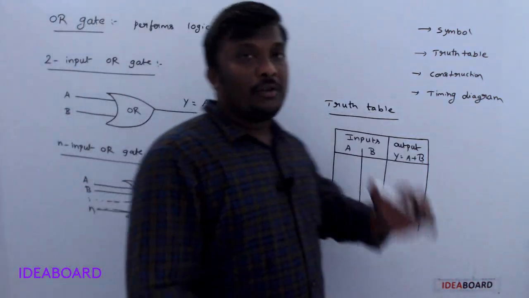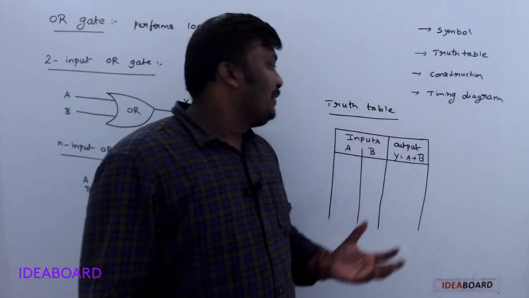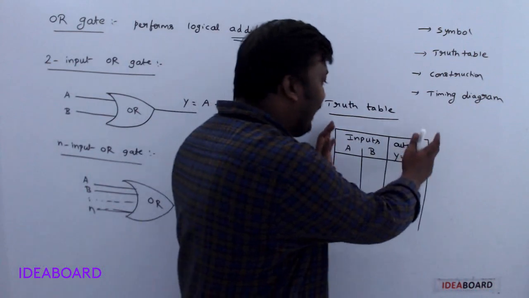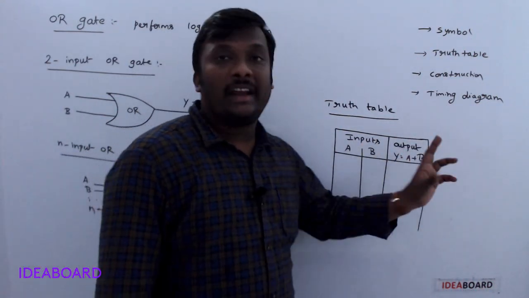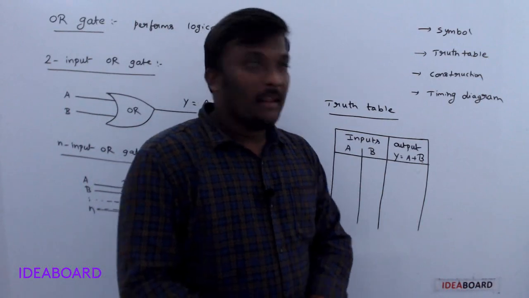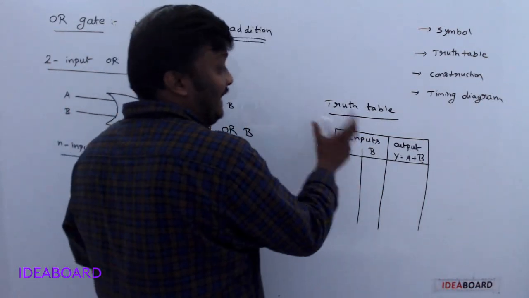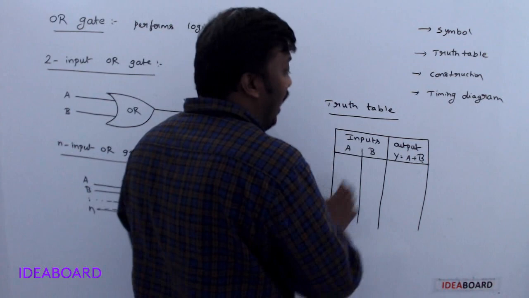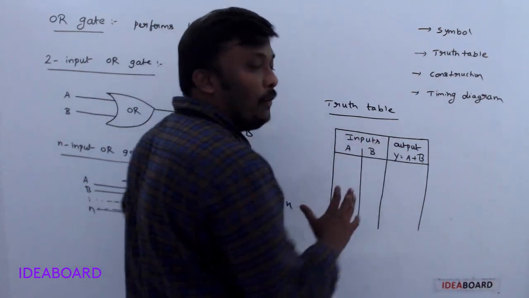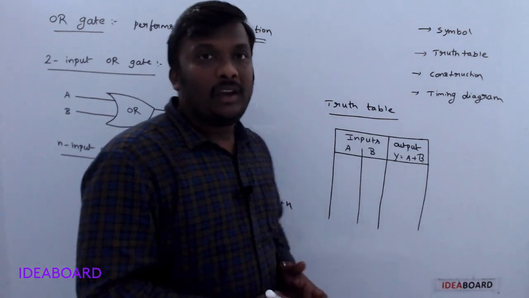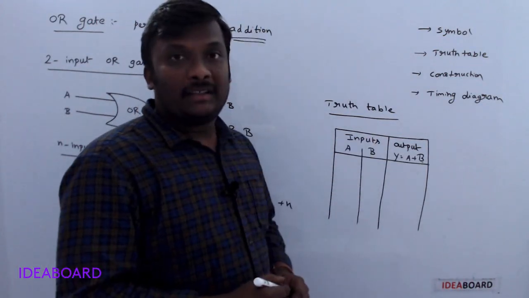Now, the truth table. A truth table is nothing but a table which gives the relation between the inputs and output. Generally we take all possibilities of input and we observe what the output is. How many possibilities are there?